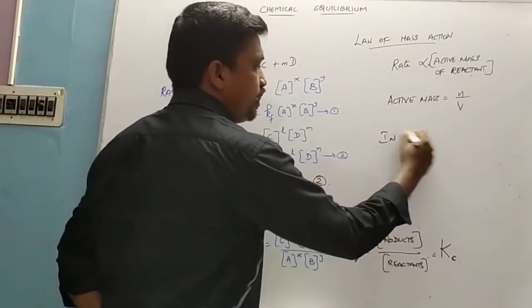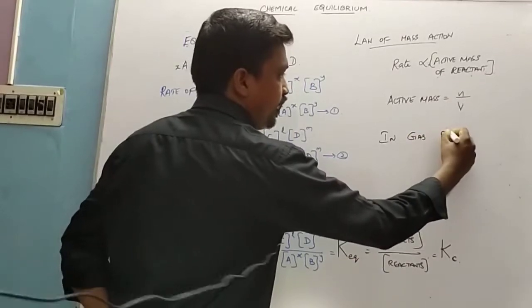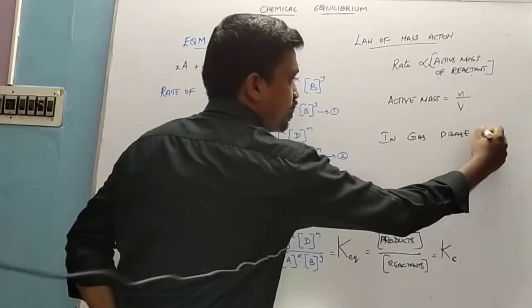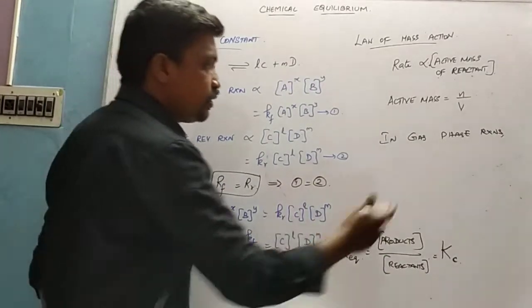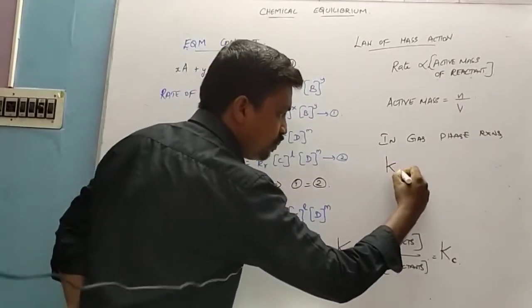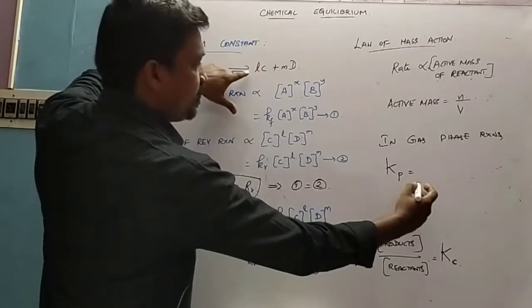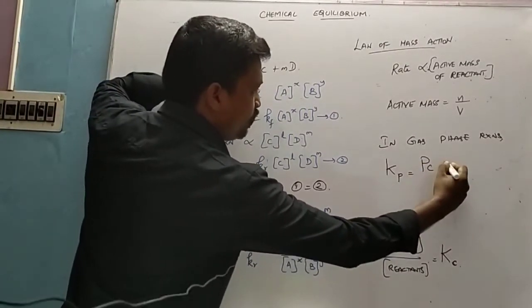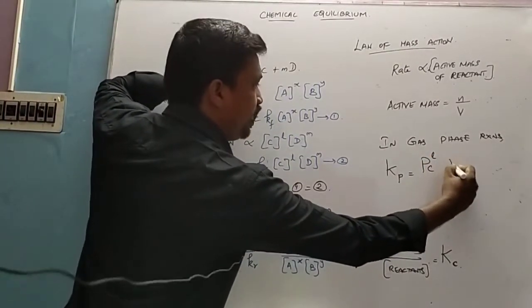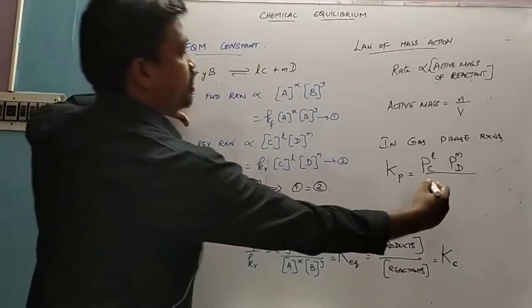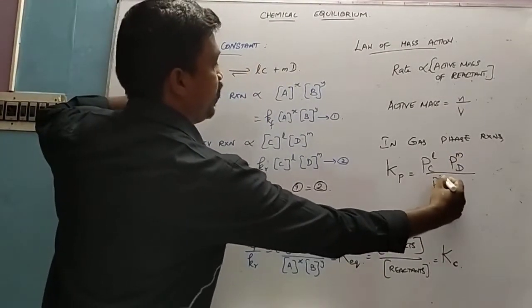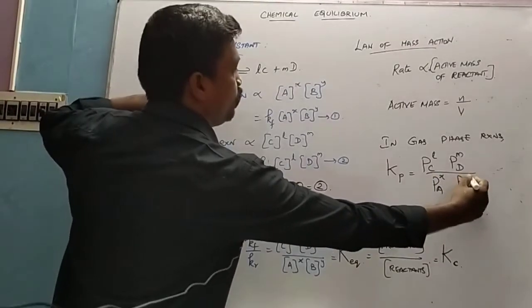Similarly, in the case of gaseous reactions, in gas phase reactions, we cannot find concentration for gases. So there we have to use partial pressures for the gases. So the same reaction can be rewritten as the partial pressure of product C to the power small l, partial pressure of product D to the power small m, by the partial pressure of reactant A to the power x and the partial pressure of B to the power y.